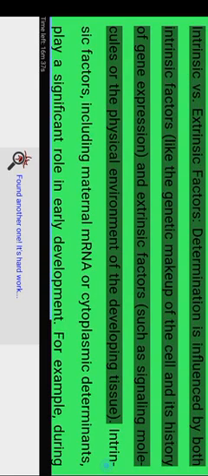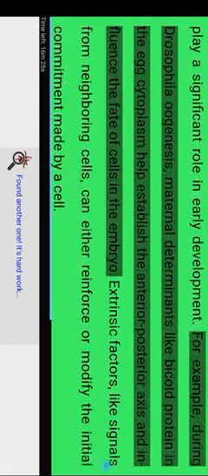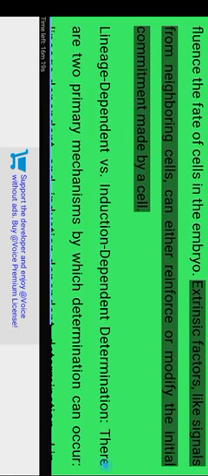Intrinsic versus extrinsic factors. Determination is influenced by both intrinsic factors, like the genetic makeup of a cell and its history of gene expression, and extrinsic factors such as signaling molecules or the physical environment of the developing tissue. Intrinsic factors, including maternal mRNA or cytoplasmic determinants, play a significant role in early development. For example, during Drosophila oogenesis, maternal determinants like bicoid protein in the egg cytoplasm help establish the anterior-posterior axis and influence the fate of cells in the embryo. Extrinsic factors, like signals from neighboring cells, can either reinforce or modify the initial commitment made by a cell.